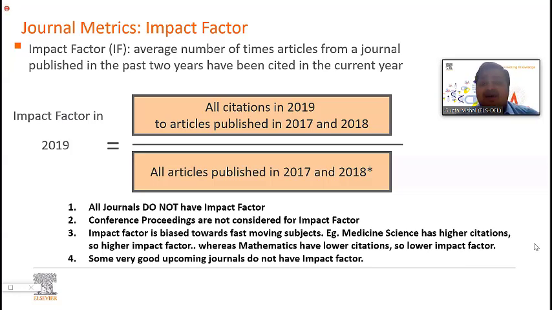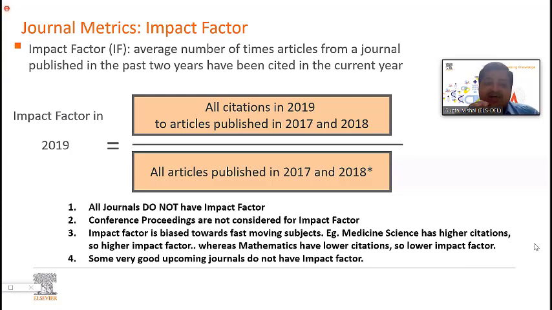If I say 10 divided by 2 is 5, and I do the same calculation for impact factor, it may be either 5.2 or 4.7, but it is usually not 5, because there are a lot of internal calculations and factors that influence impact factor. Now, there are a few facts that you need to know. First, all journals do not have impact factor, right? I think all of you are aware of this.